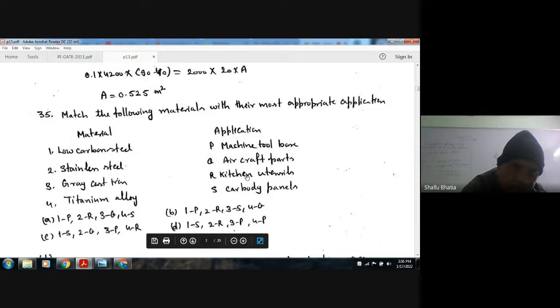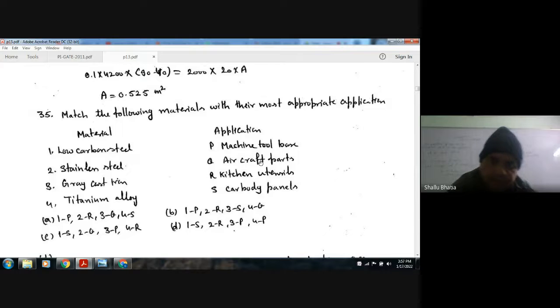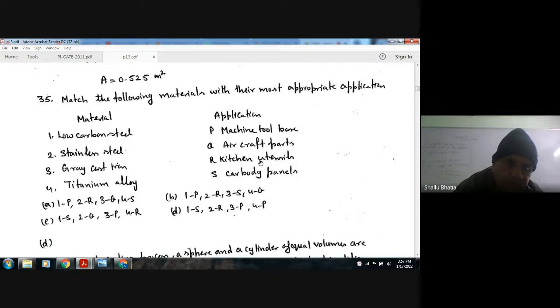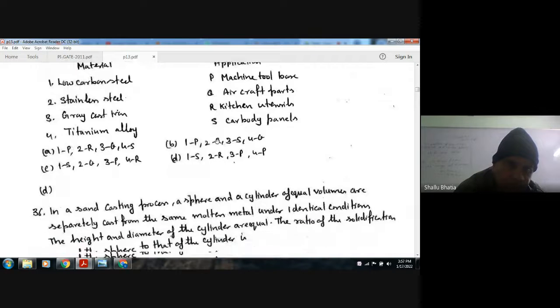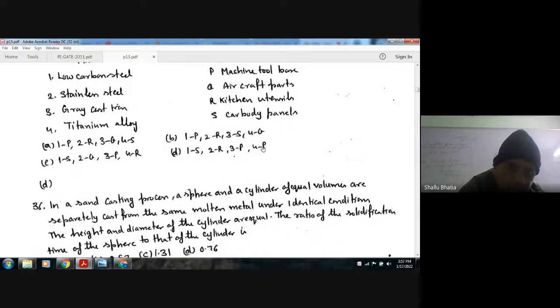Okay, kitchen utensils are made of stainless steel, gray cast iron is used in machine tool base, and titanium alloy in aircraft, because of lighter weight. So the answer is D: 1S, stainless steel 2R, 3P and 4P. Okay, here it should be used.